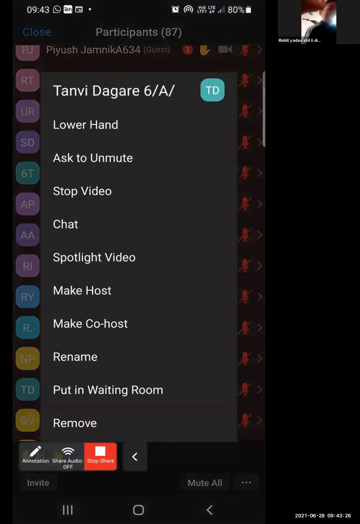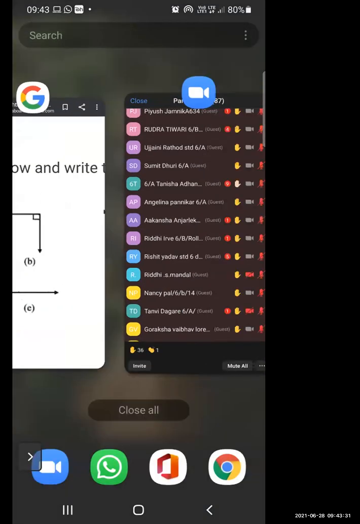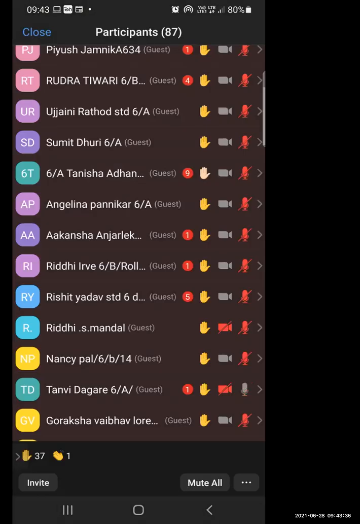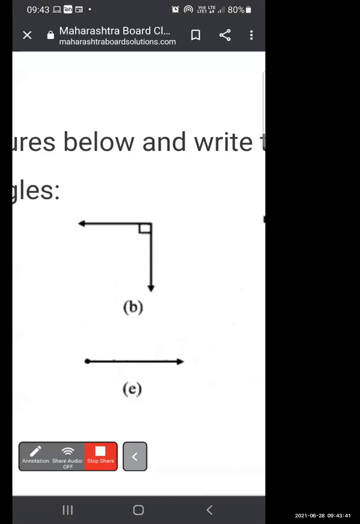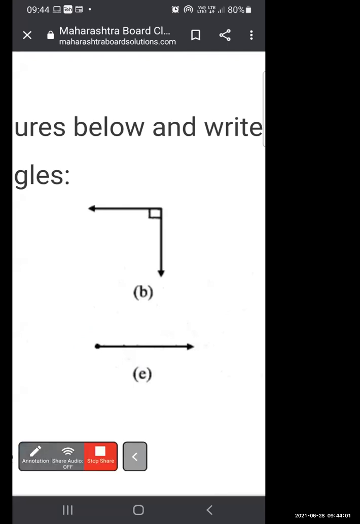Tanvi, I have unmuted you. Unmute yourself. Yes, teacher. Now please tell me which type of angle is this? Zero angle. Why zero? Because it is not moved from its place. Okay, it is not moving, and no such kind of arrows are there. So this is known as a zero angle. Very good. Mute yourself.